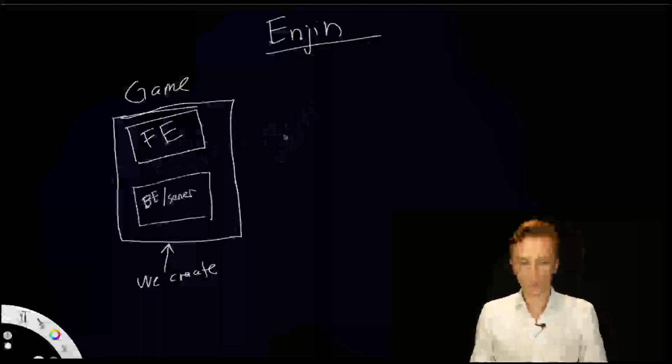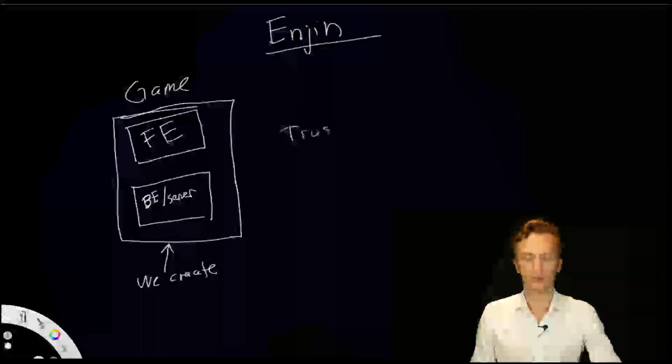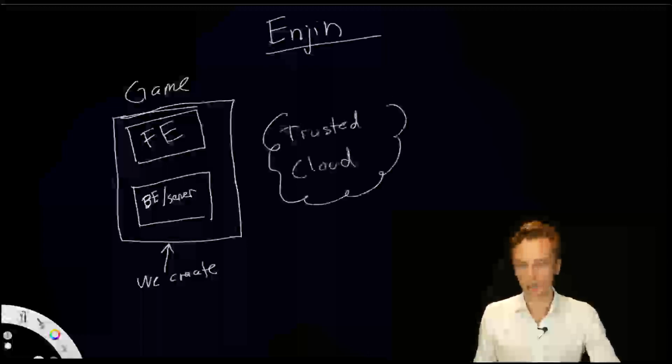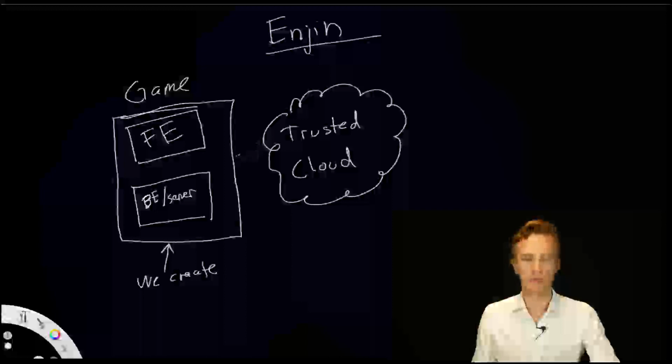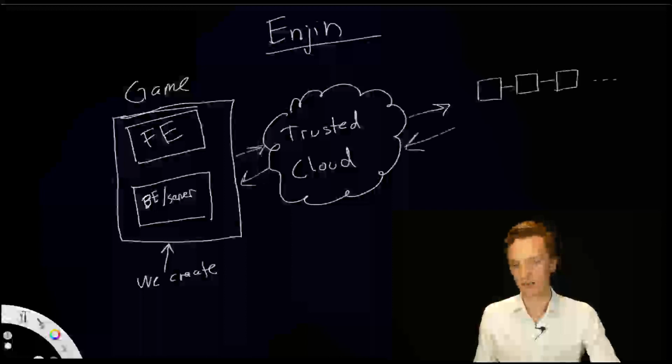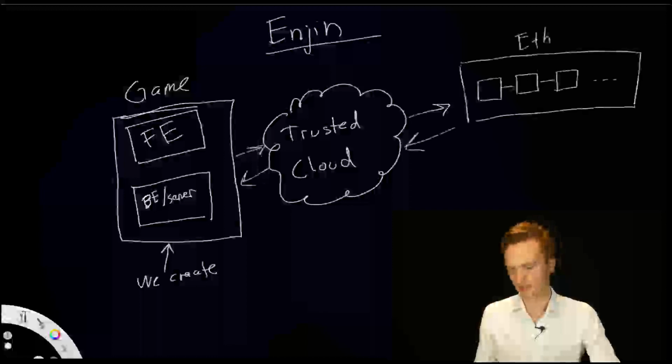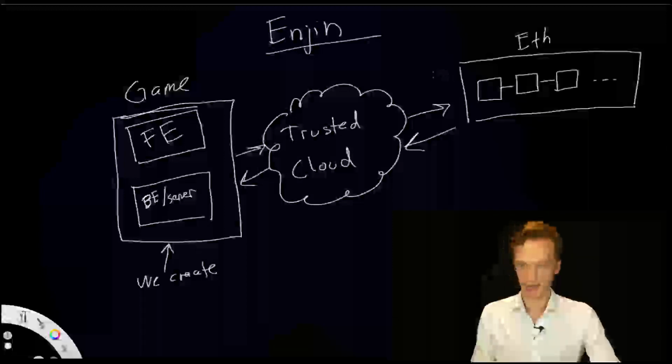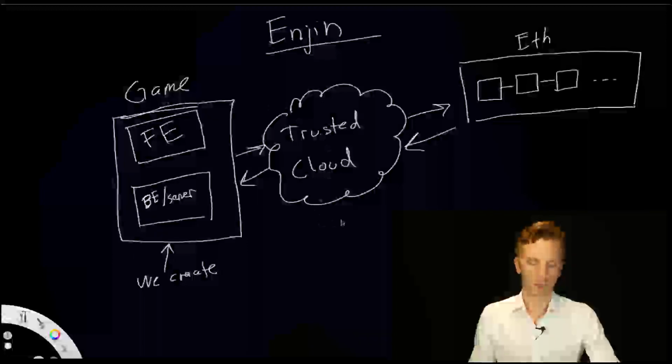And then what Engine provides to this experience is what they call the Trusted Cloud, which is a cloud-hosted service that they provide that helps us, is the middleman between us and the blockchain. So this is the Ethereum blockchain, and the Engine Trusted Cloud helps us with all of the transactions that we need to send to the blockchain. And I'll explain that a bit more in a second.